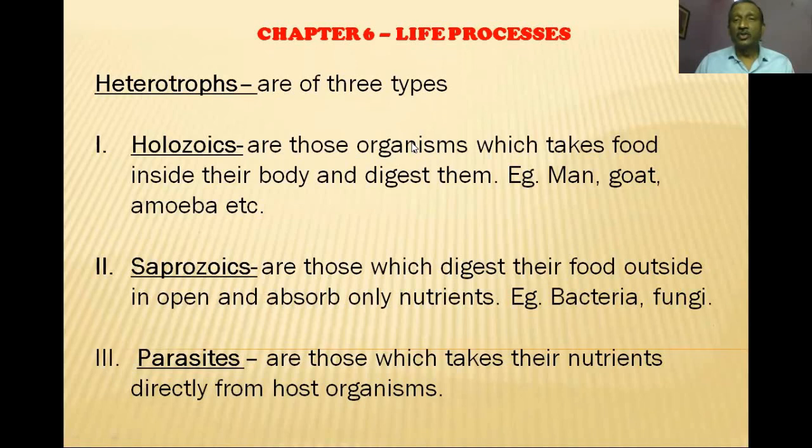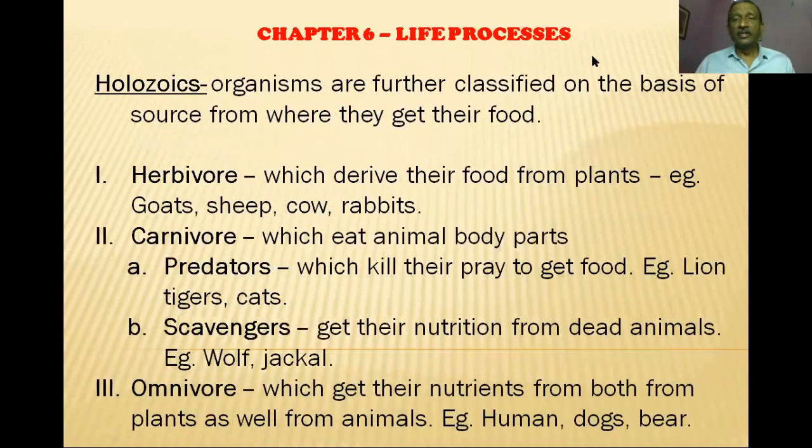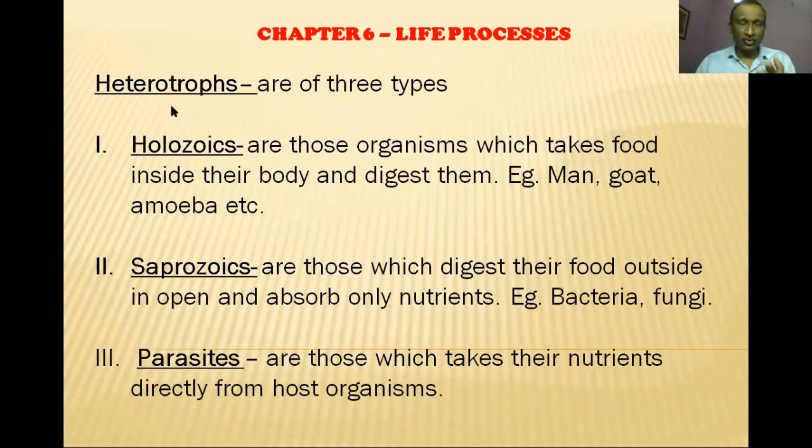heterotrophs. Heterotrophs are those organisms. The word hetero stands for others. Heterotrophs are those which derive their nutrition from others, that is, they fail to prepare food on their own. So they depend on other organisms for getting their energy, maybe plants, maybe animals, etc. Now, heterotrophs are further classified into three categories: holozoic, saprozoic, and parasites.